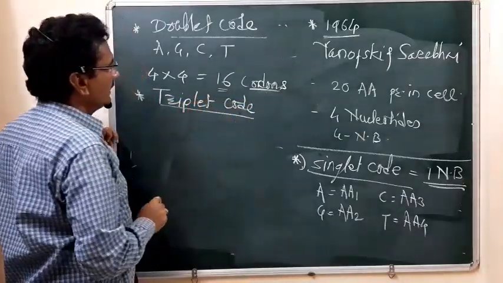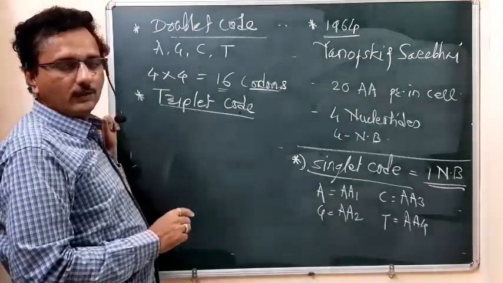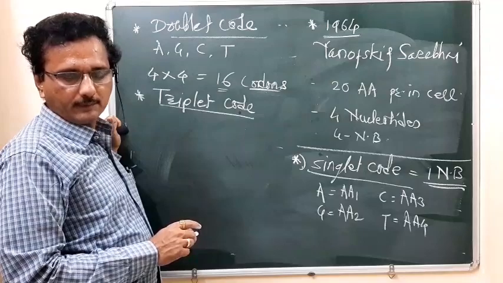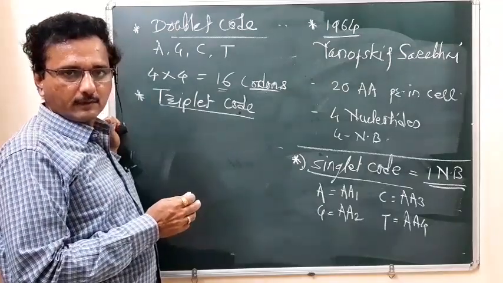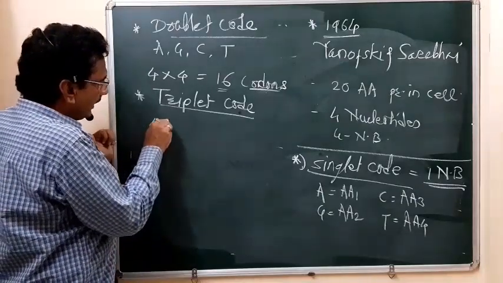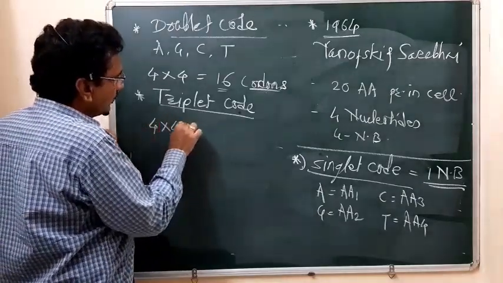Triplet code means the codon is formed from 3 nitrogen bases in any sequence. So how many codons will be possible? 4 into 4 into 4.